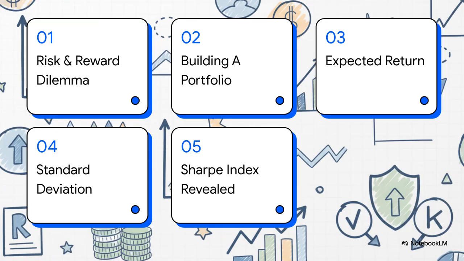First, the risk and reward dilemma. Second, building a loan portfolio. Third, calculating your expected return. Fourth, standard deviation and risk. And finally, number 5, the Sharpe Index revealed. Let's get right into it.